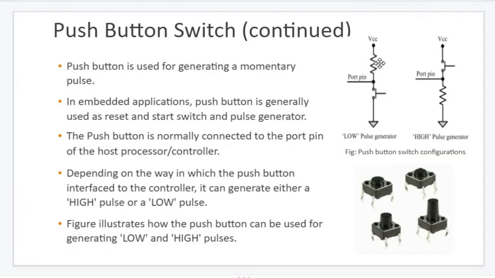I will show it again here, this is open. Just assume this is very wide. When we press this side, it is normally open. When we press, the circuit becomes closed from VCC to the ground. So it is called push to make.